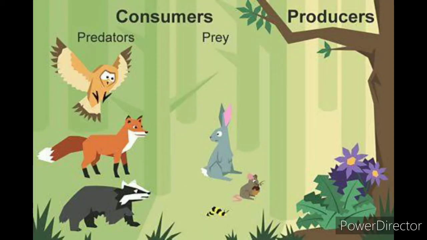So based on how the organisms in an ecosystem eat each other, they are categorized into two groups: producers and consumers, as you can see in this diagram.